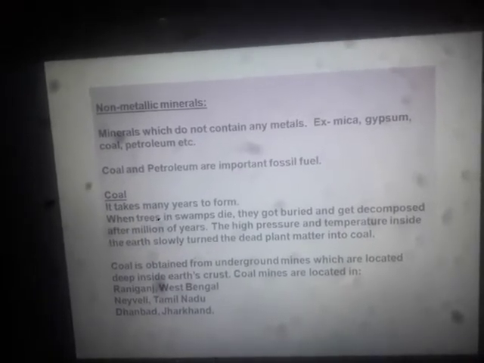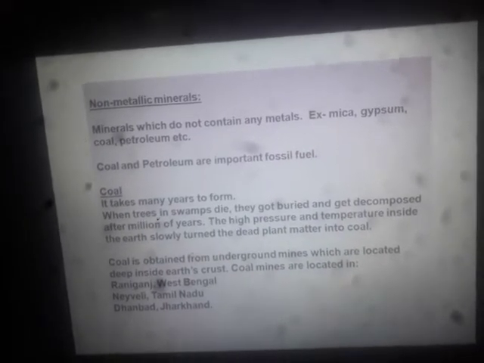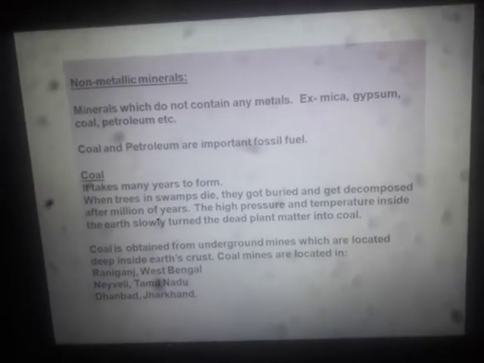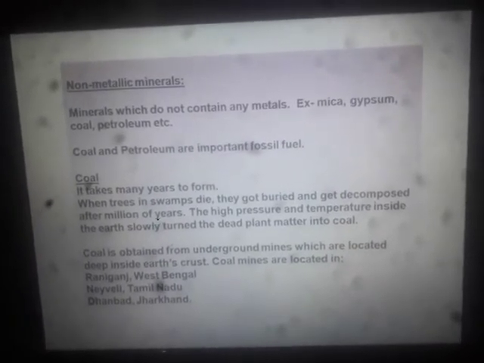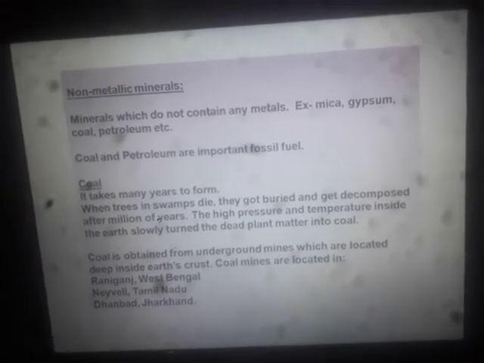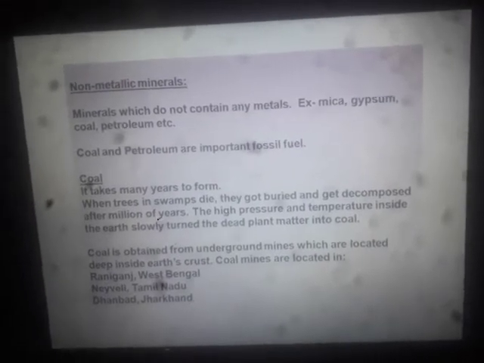When this pressure and temperature slowly and certainly act on these trees, then after millions of years they get transformed into coal.